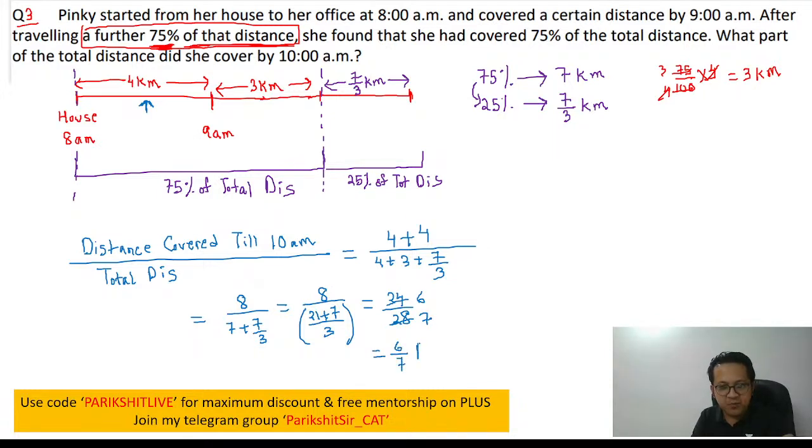Brilliant, brilliant, brilliant sum. These are sums that you will not get in your books because they don't think so much, right? But yeah, if you practice, these are the type of questions that come. It's not difficult. Is it conceptual? That's important. Do you require some concepts? Do you require some logic? Absolutely. You don't need any formula. Logic is all that matters here. Answer is 6 by 7.